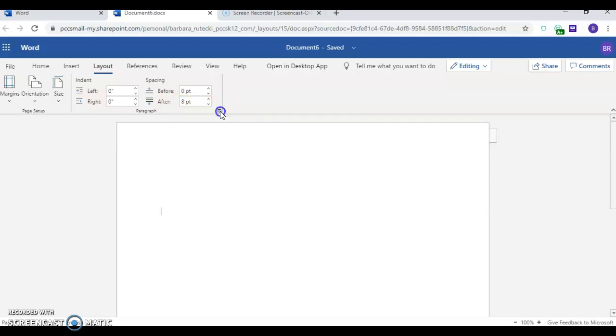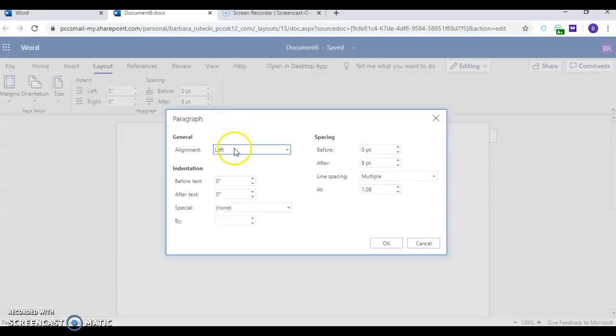And again, they've got the dialog box launcher right here. So your general alignment is from left to right on the page. Do you want it left aligned, right aligned, justified? So you have those options. This is your indentation before or after text. Here's your spacing before or after, and your line spacing, which, maybe you want to change it to single. Okay, so this is spacing before or after a paragraph. This is indentation before or after.